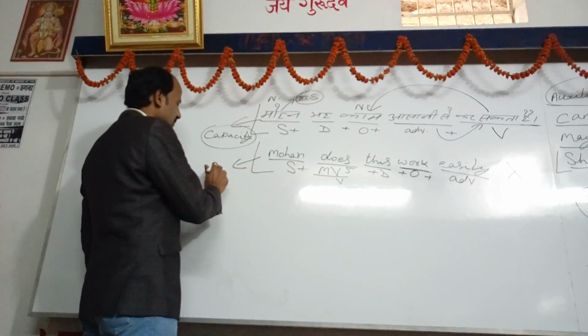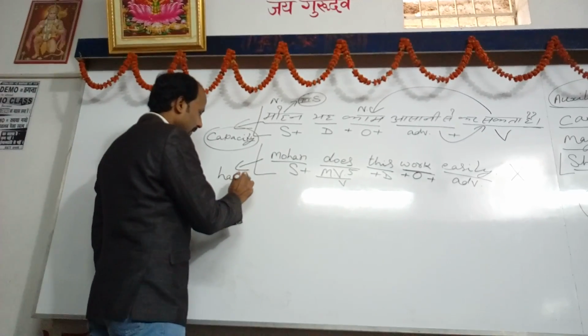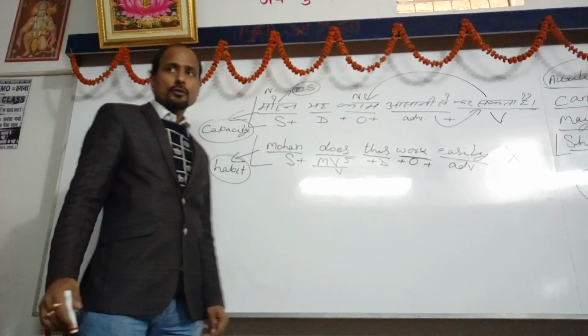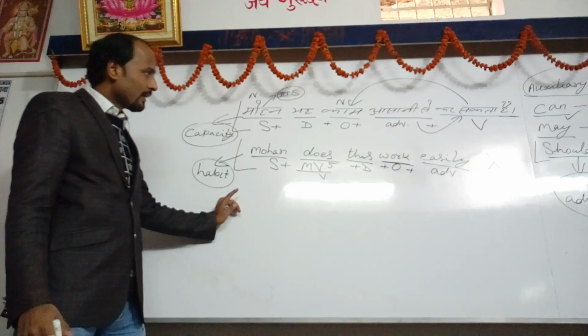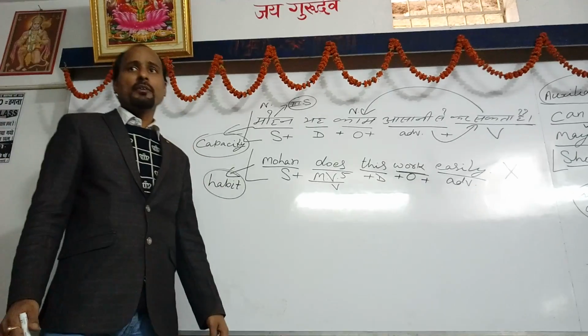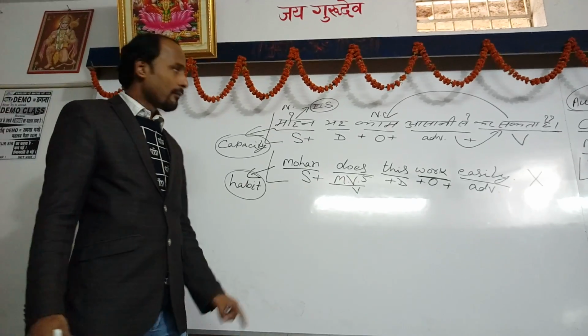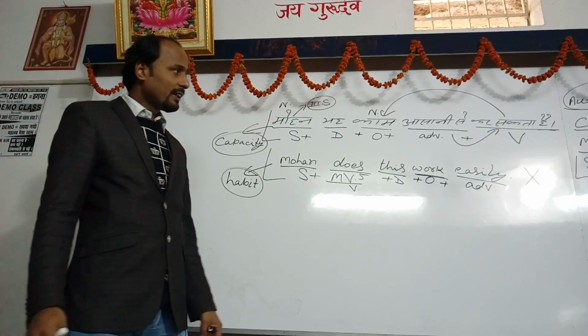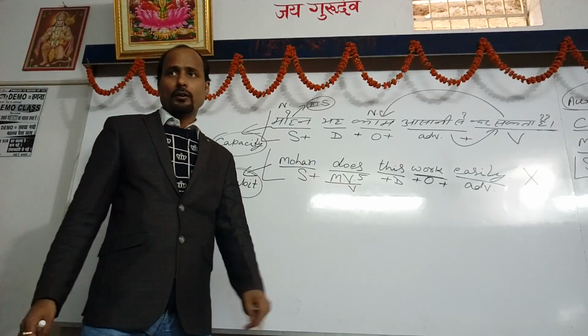This sentence denotes the habit of movement. So we can say we have tried to translate this sentence from Hindi into English, but the sense of both these sentences is not similar, so it is wrong.